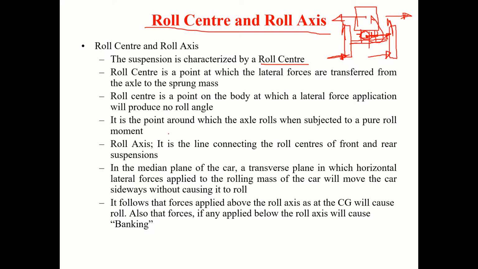Now, roll axis. You have the front suspension. There will be a roll center. Then you have the rear suspension. For that also there will be a roll center. If you join these two points, you will get the roll axis. Roll axis is a line connecting the roll centers of the front and the rear suspension in the median plane of the car, correct? You create a median plane. Suppose you have the car.